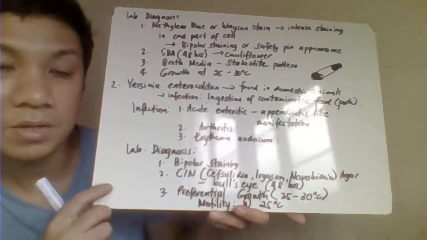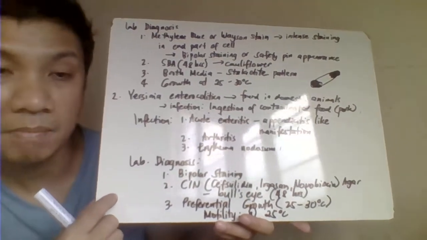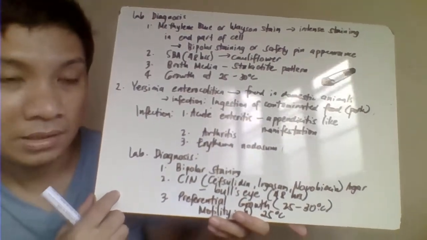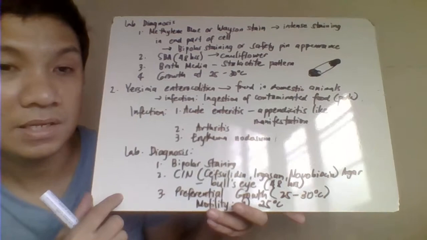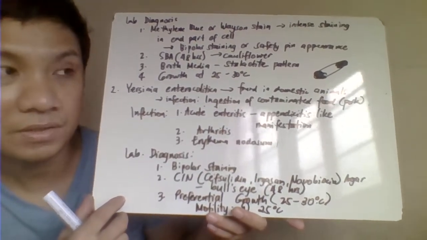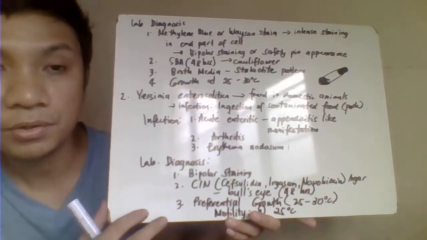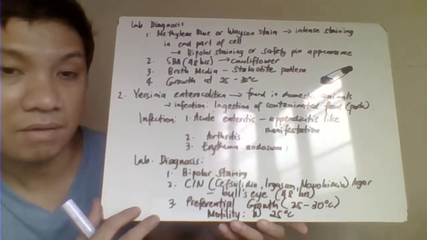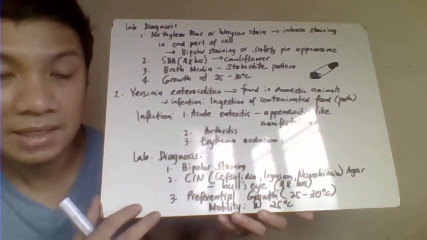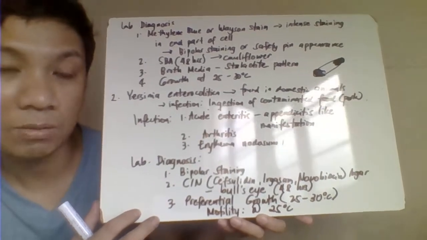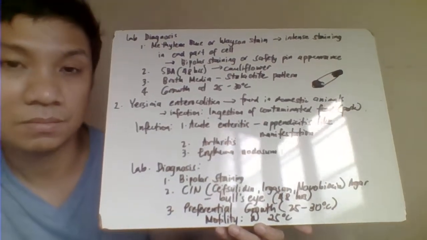Laboratory diagnosis, so same with your Yersinia pestis, may bipolar staining siya. This one will give a bullseye appearance in your CIN, your cefsulodin-irgasan-novobiocin agar, and able to grow here preferentially at 25 to 30 degrees Celsius. And then this one would be motile at 25 degrees Celsius.